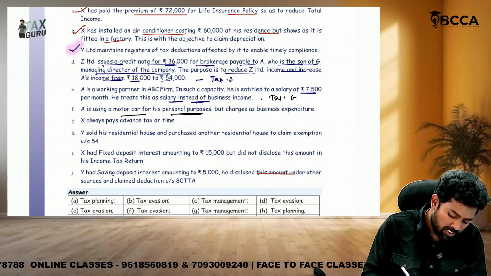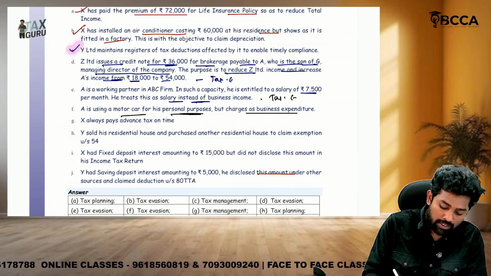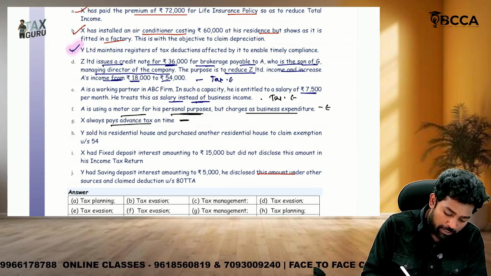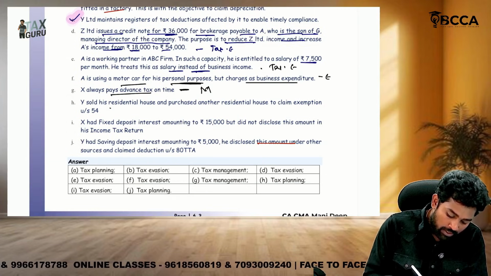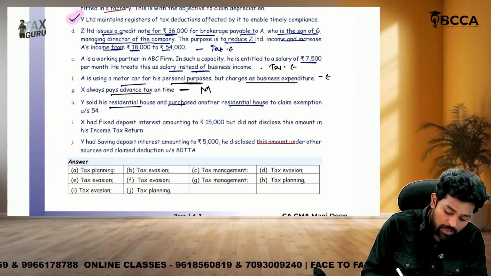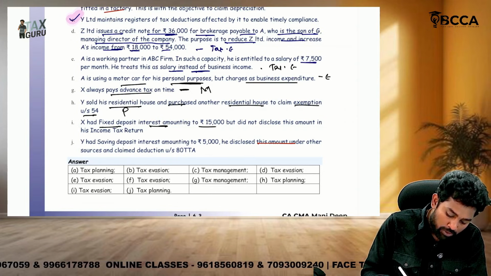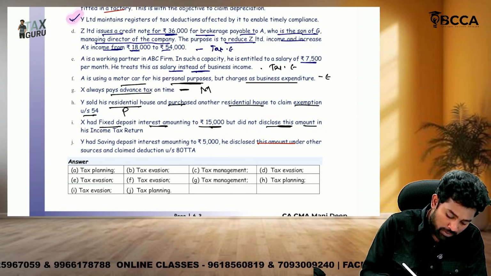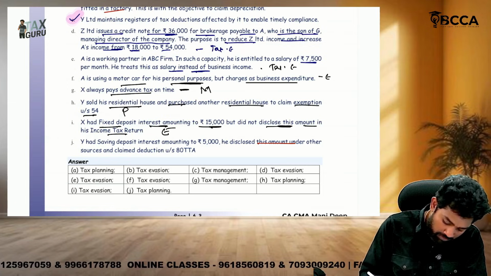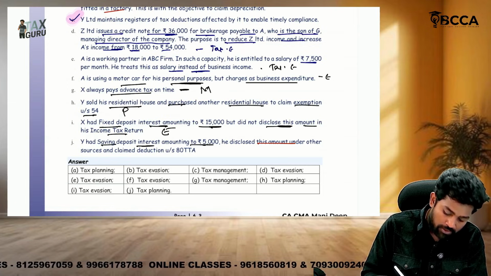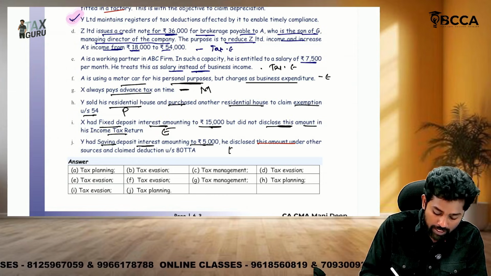Using a motor car for personal purpose but charging depreciation as business expenditure: evasion. Pays advance tax on time: management. Sold his residential house and purchased another house to claim exemption under 54: planning. X has a fixed deposit amount of 15,000 but did not disclose it in his tax return: tax evasion. And the last one, X has savings deposit interest of 5,000 and claimed 80TTA deduction: tax planning.